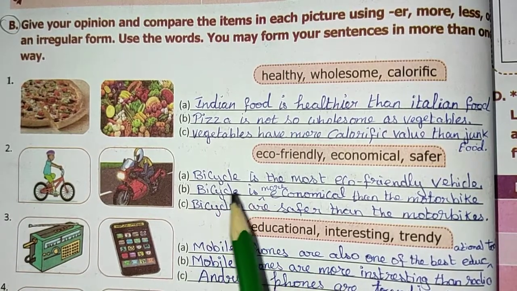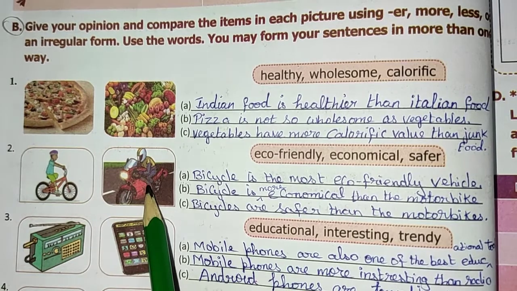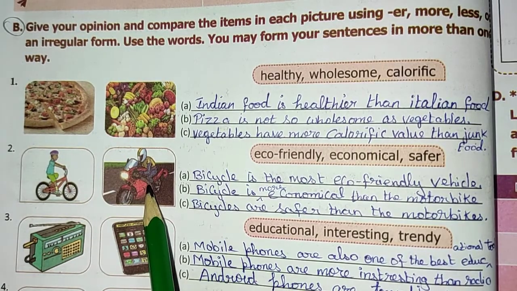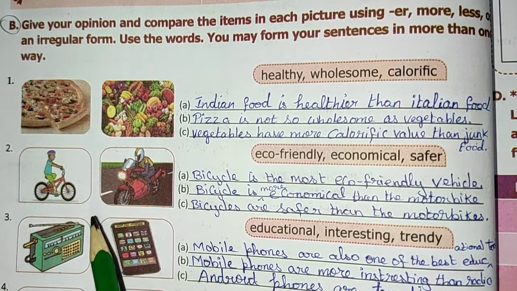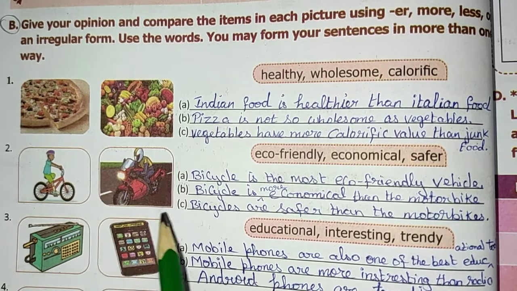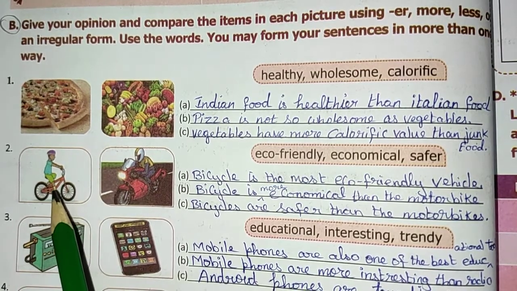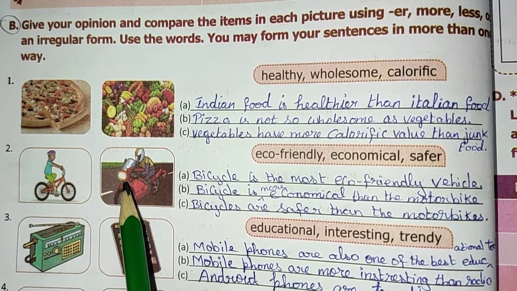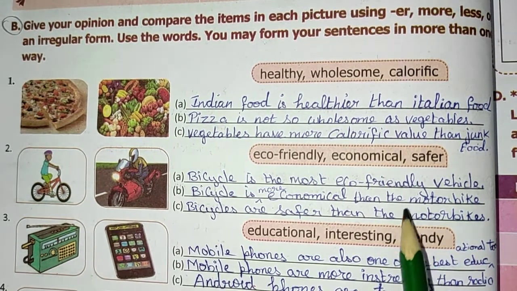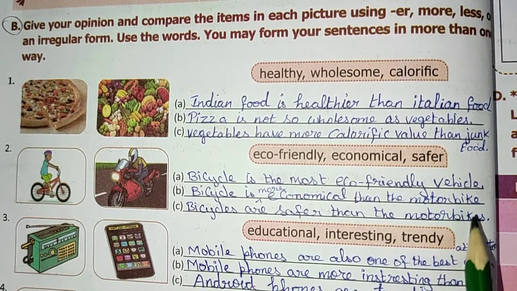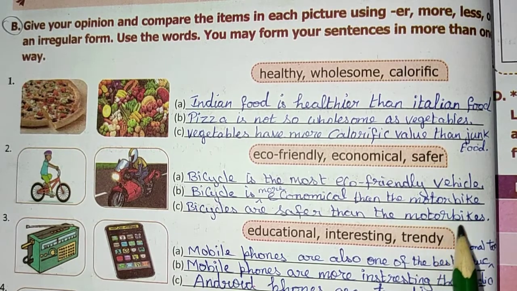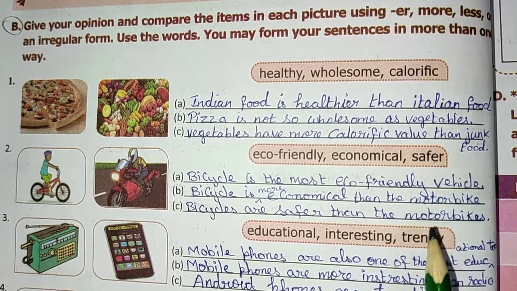Bicycle is more economical than the motorbike. In superlative, bicycles are safer than the motorbikes. So here motorbikes means it is given as many, more than 2.